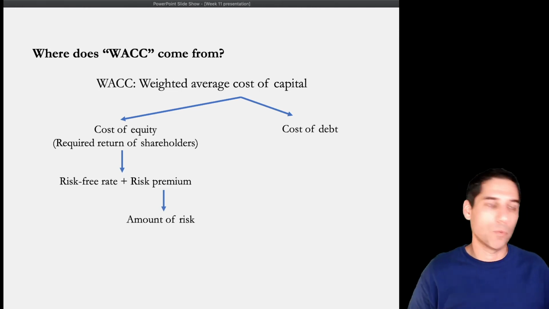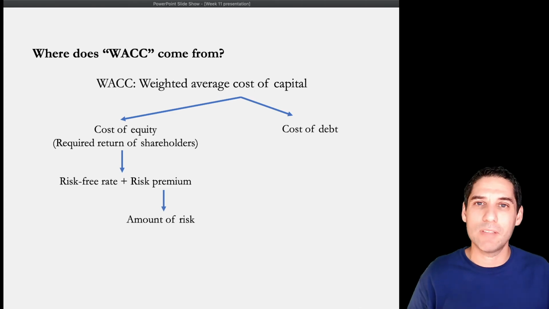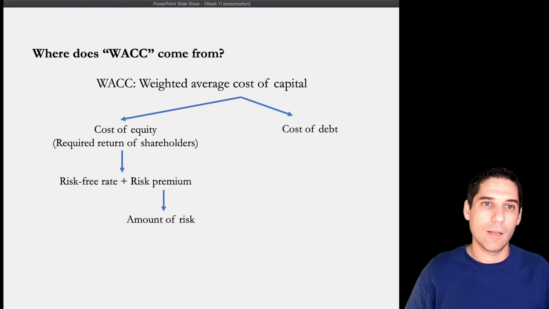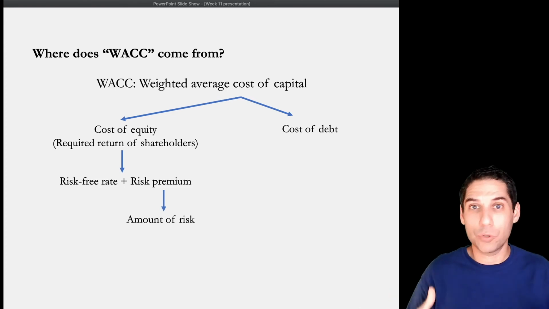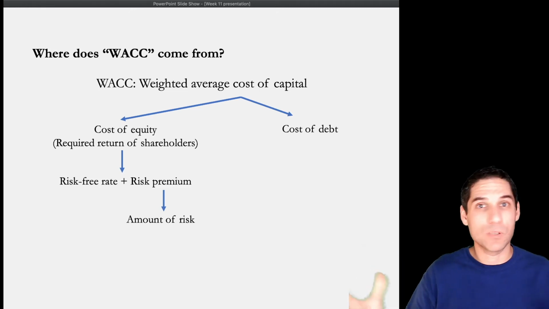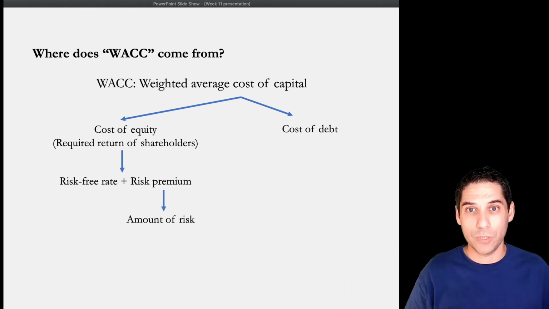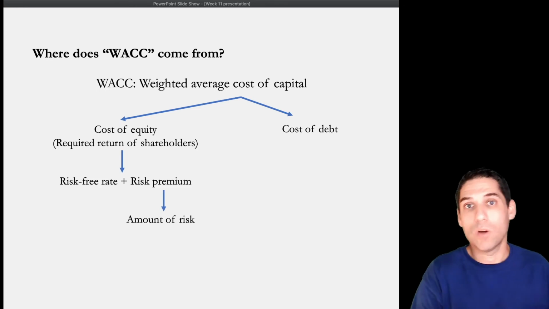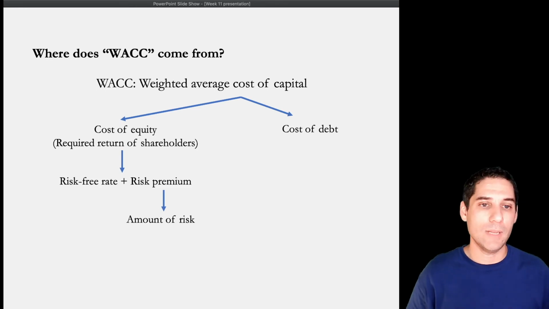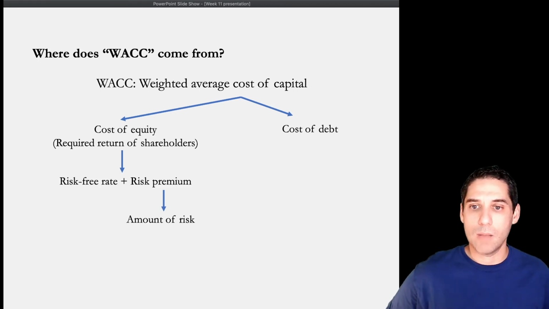Okay, so this is going to be the most sort of subjective thing we will have done all semester long. Because again, these required returns are not observable. It's not like in bonds where we can observe the yield to maturity. We cannot observe required return of shareholders or cost of equity. So we're going to have to talk about theories and hypotheses and stuff like that. Okay, so that's going to come later.